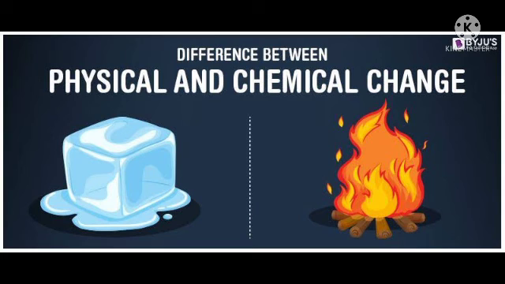Is the water changed into stone? No, the substance which is present in the water remains the same in all these changes, even when it is changed from one state to another state. So this type of change is called physical change.